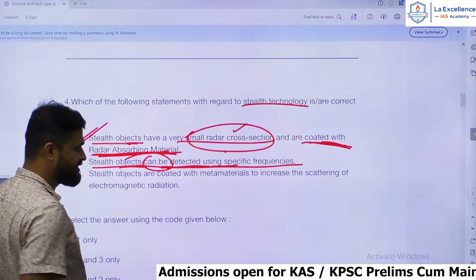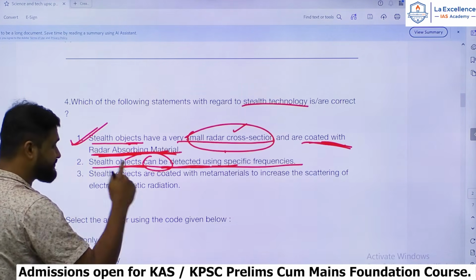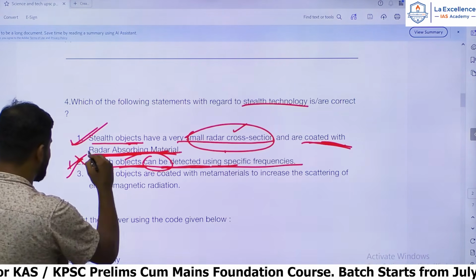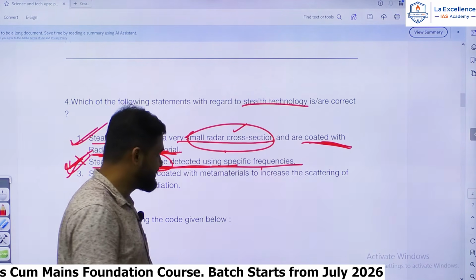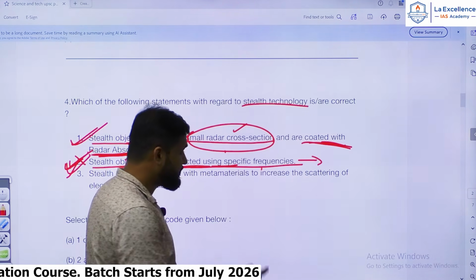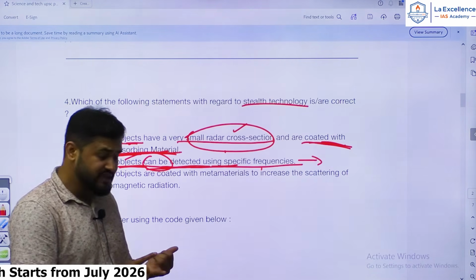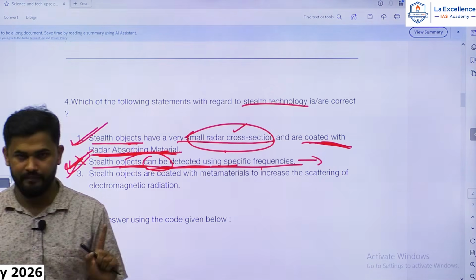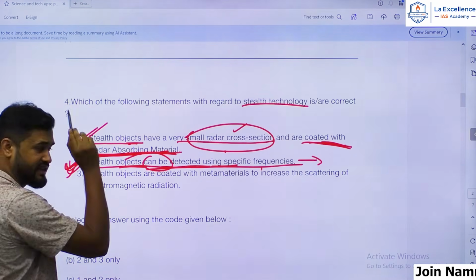Can be. Okay, yes. So by guessing also we can arrive at the understanding this is a wrong statement. Sorry, this is a right statement. This must be a right statement. Stealth objects can be detected using some specific sequences. Technically, if I have to clarify it, they use high wavelength radiations or low frequency radiations. With high wavelength radiations, the aircrafts and missiles can be detected. Okay, under certain low frequencies, the statement is correct.